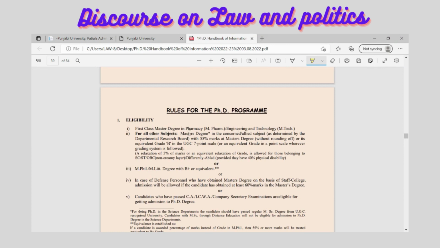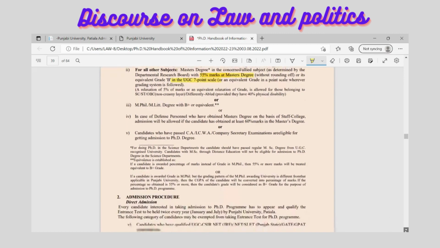But for other subjects like LLM, they need not have a first class degree; if they have 55% marks without rounding off, then in that case they would be eligible to appear in the entrance test and get the opportunity for admission here. So if you have a B grade as per the UGC 7-point scale, or if you have 55% in LLM, then in that case you may apply here. So this is the educational qualification that has been given.